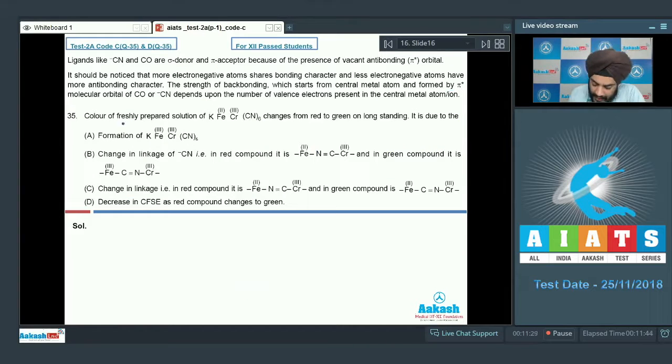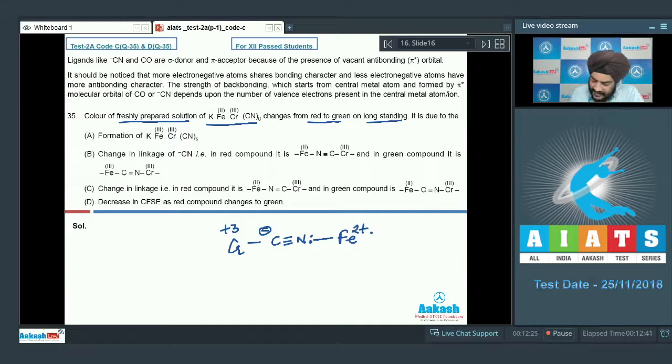Question number 35. The color of a freshly prepared solution of KFeCr(CN)6, in which the oxidation state of Fe is +2 whereas the oxidation state of chromium is +3, changes from red to green on long standing. It is due to what? So the examiner is interested in knowing why the color transition happens, that is, why the complex turns from red to green on long standing. If we look at the structure of this complex, we have chromium +3 bonded to the carbon, whereas the lone pair over nitrogen is bonded to the Fe +2.